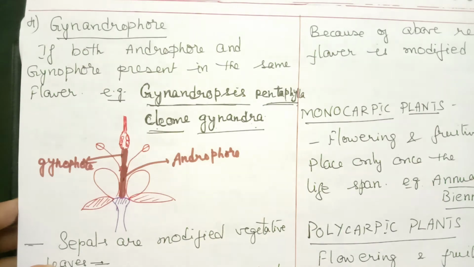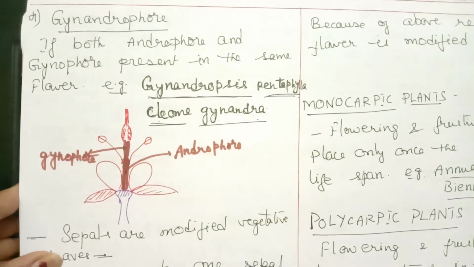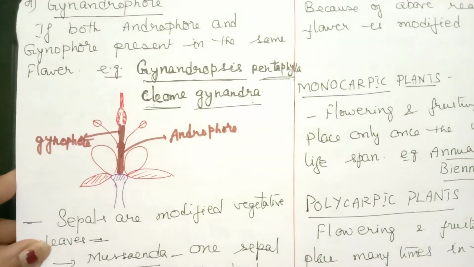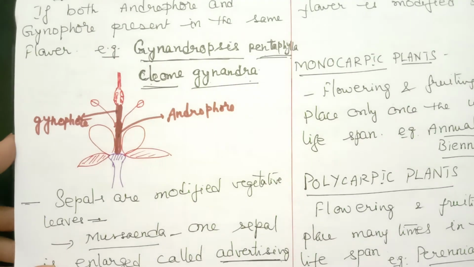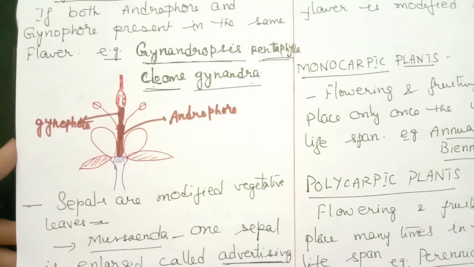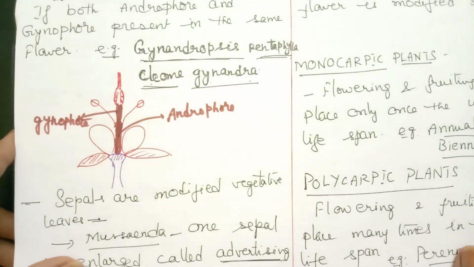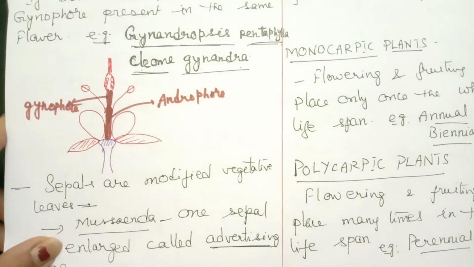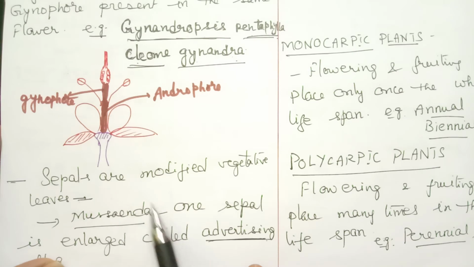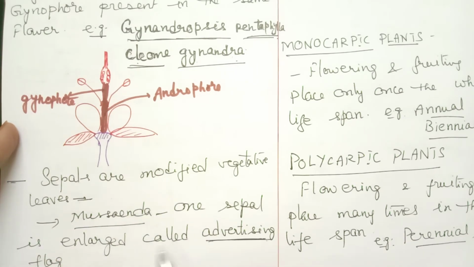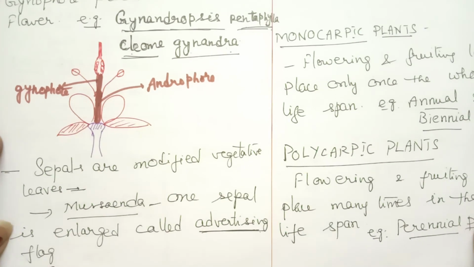Now, there is another evidence to say that the flower is a modified shoot. Another evidence is sepals are modified vegetative leaves. Just now I mentioned sepals are green in color and show venation. And in one plant called Mussaenda, one of the sepals enlarges to form an advertising flag for attracting insects.